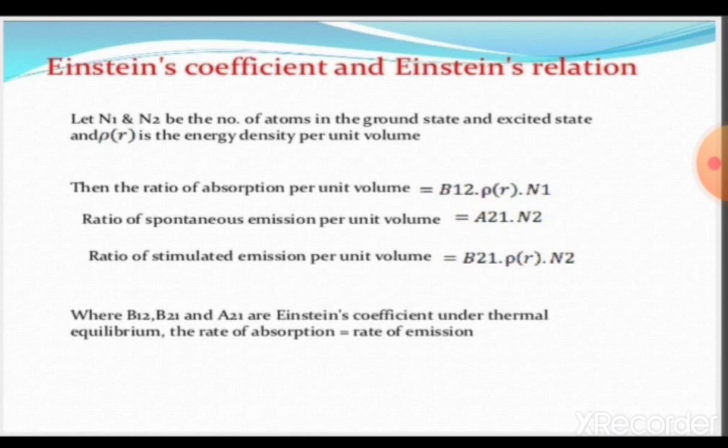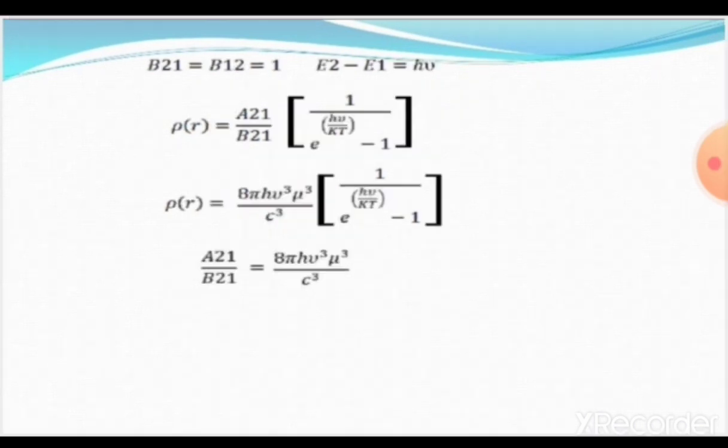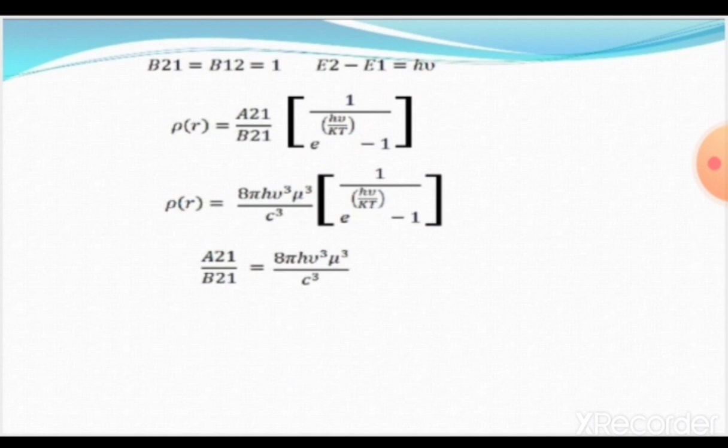Under thermal equilibrium, the rate of absorption equals the rate of emission. Here is the derivation of the Einstein coefficients, and from the derivation we get Einstein's relations. At last, B12 equals B21. We conclude that the rate of absorption equals the rate of emission.